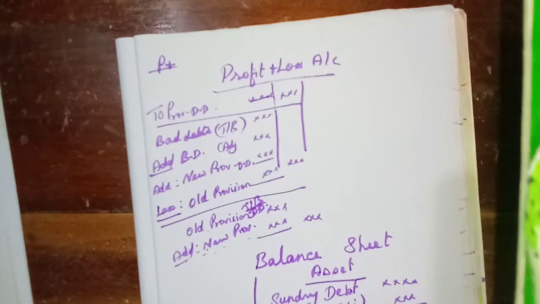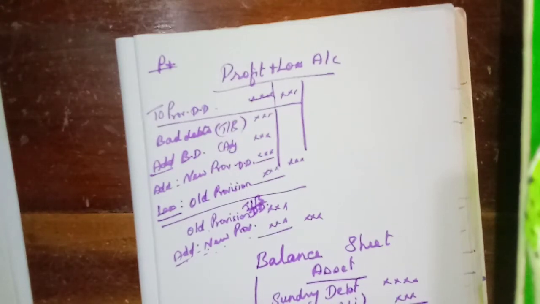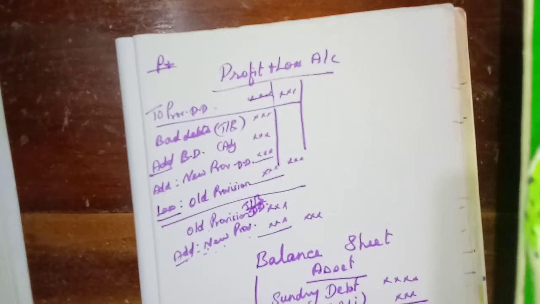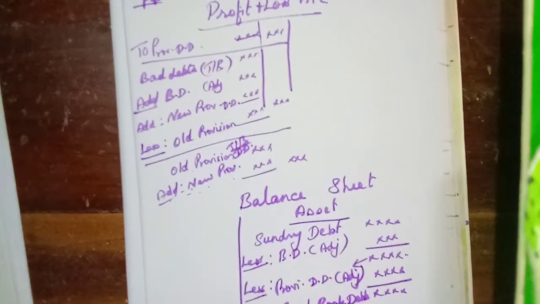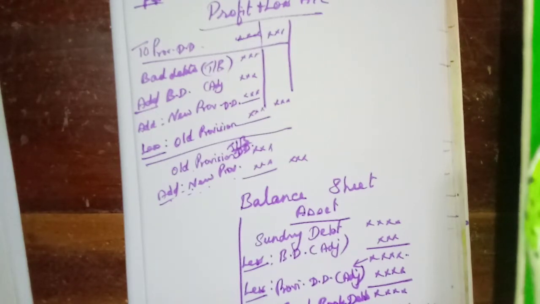Then the provision that we have made, provision for doubtful debts. If it is given in the adjustment, we have to calculate it on this amount and deduct it. This is called good book debts or good debtors. From this one we have to deduct the provision for discount on debtors. Then this balance amount we have to write in the outer column in the balance sheet.